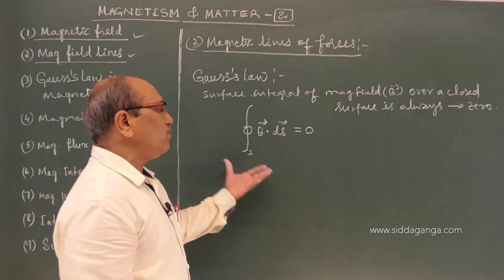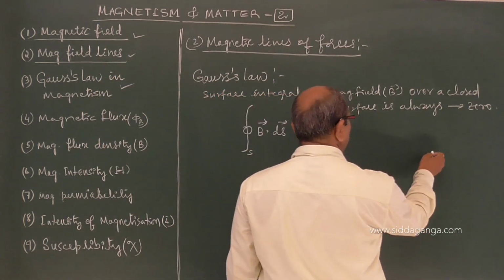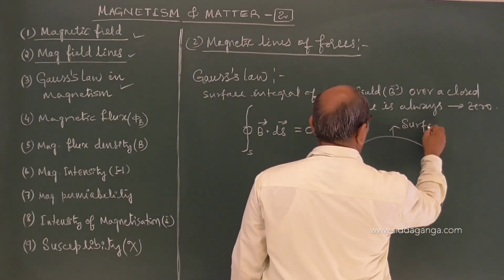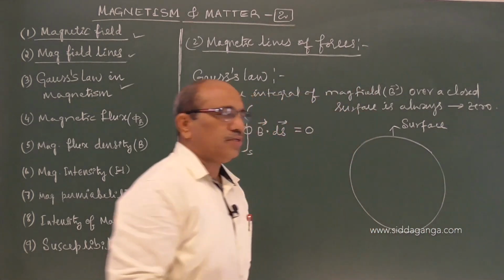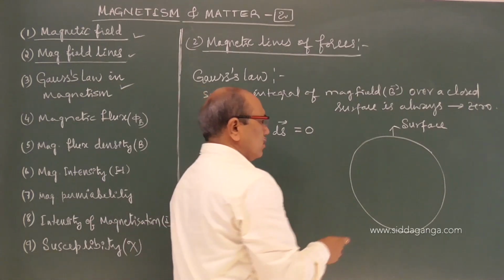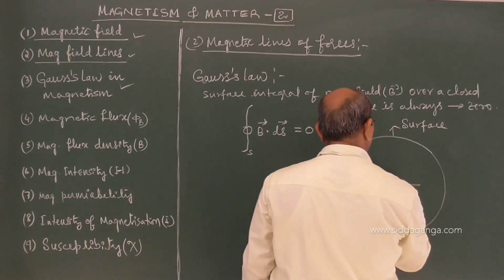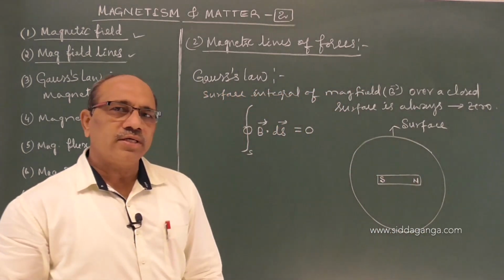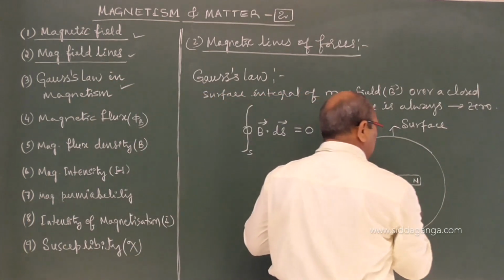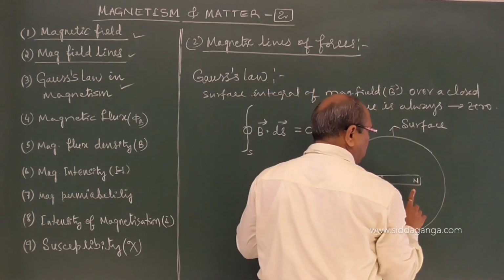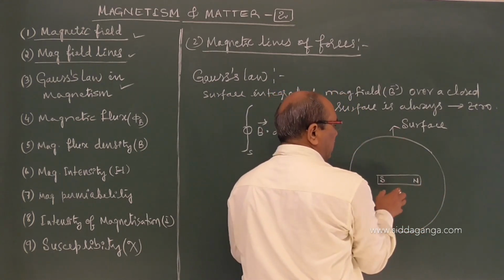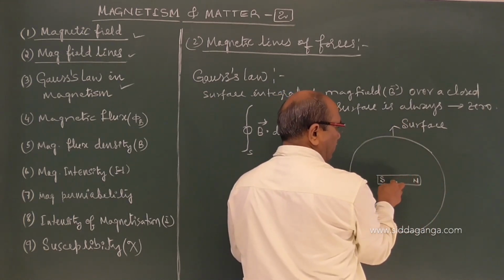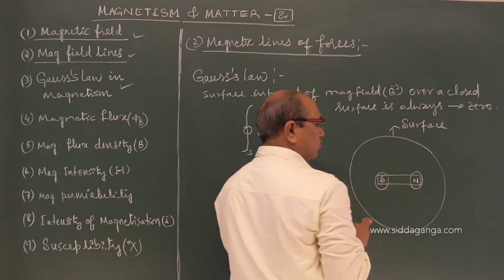By the statement alone you cannot follow properly. Let us take a surface. This is a Gaussian surface or a closed surface. Gaussian surface means any surface which is closed. If I place a magnet, you know that in the case of a magnet, two poles cannot be separated. Monopoles do not exist in magnetism. Therefore, when I place a magnet inside this surface, enclosing this magnet, there are two poles, north and south together.